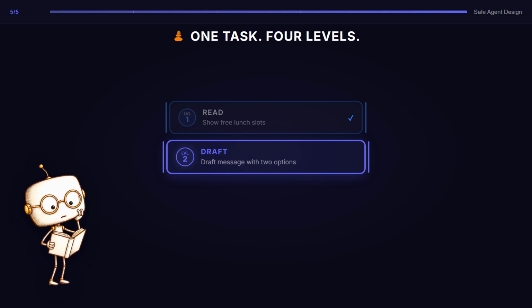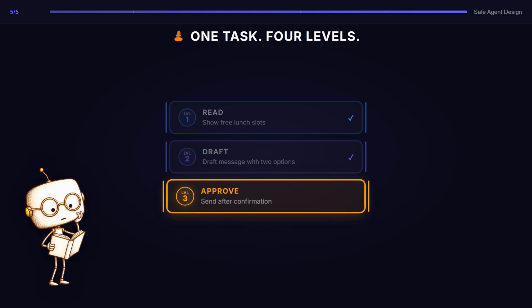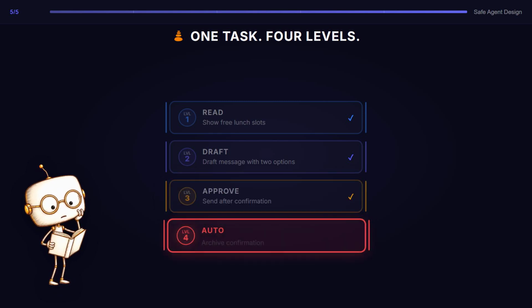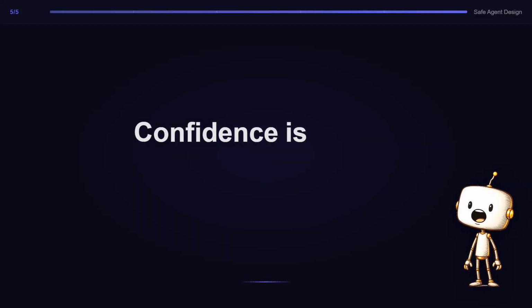Level 3. Send it, but only after I approve. The power is real, but the checkpoint stays human. Level 4. Automatically archive the confirmation once Sam replies. You do not start at level 4. You earn it.